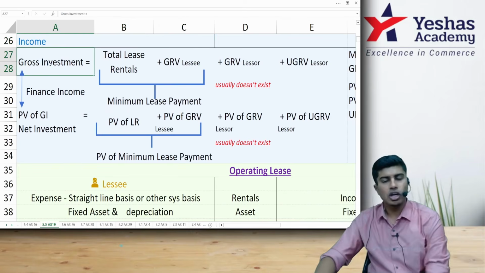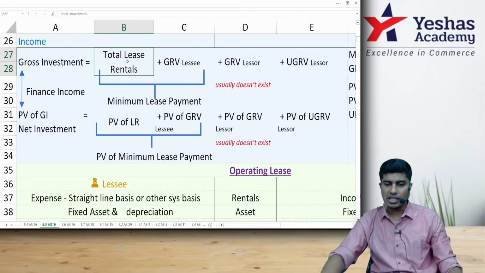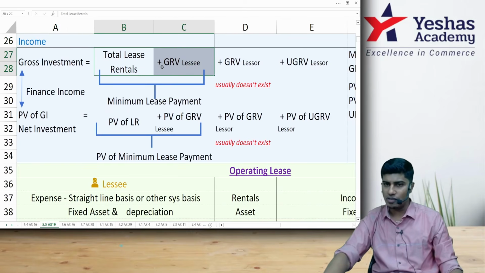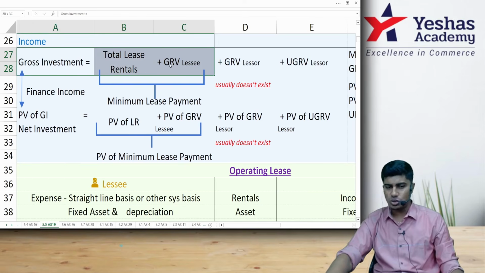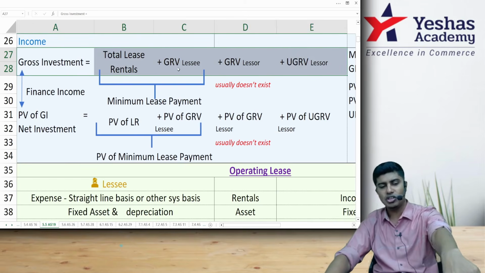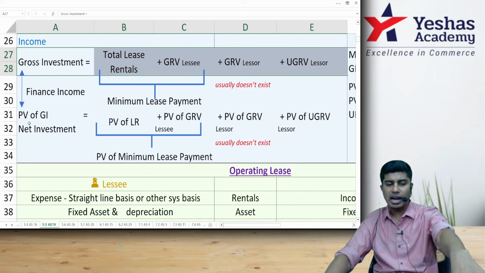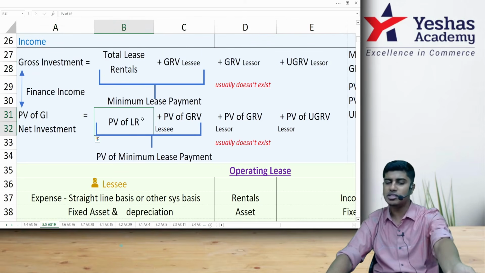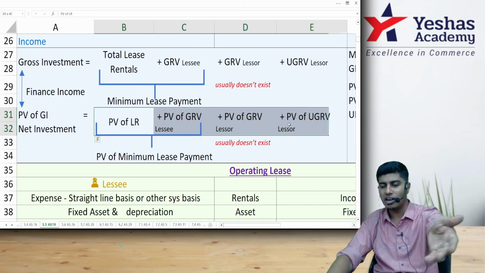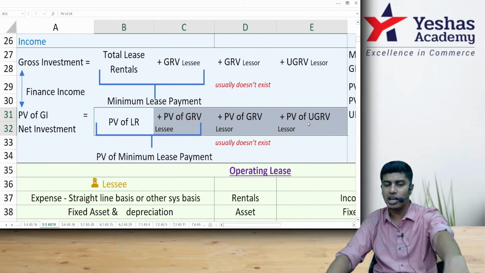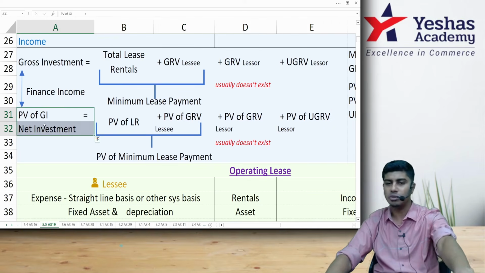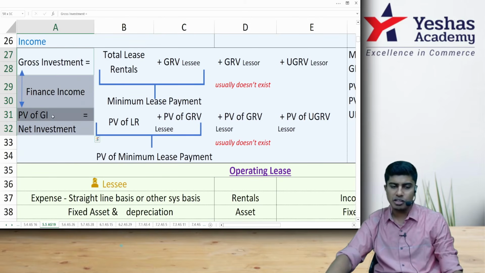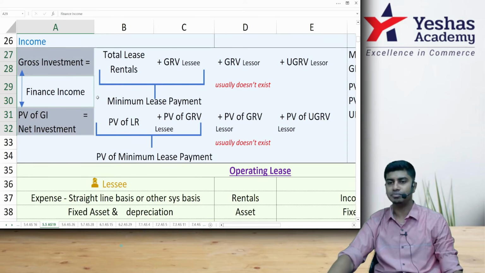So quickly see it. This is how it will look. Gross investment is total lease rental plus guaranteed residual value by the lessee. If you add unguaranteed residual value to these two, it will become gross investment. And net investment, or present value of gross investment, is the present value of all of this: present value of lease rental, present value of GRV, present value of UGRV. You get the present value of net investment. By taking the difference between gross investment and present value of gross investment, you actually get finance income.